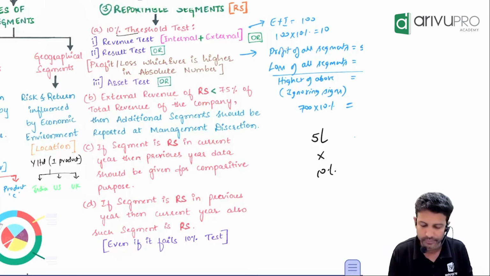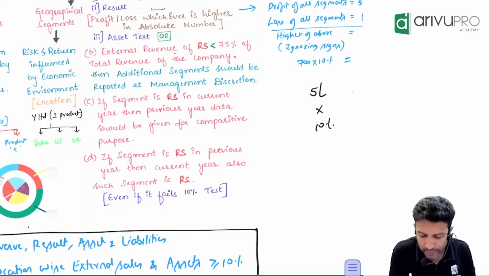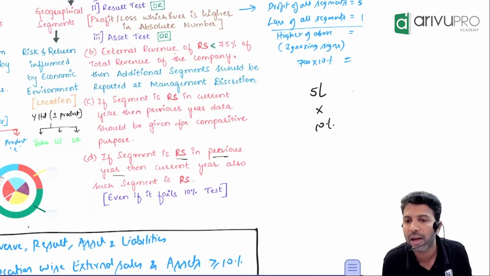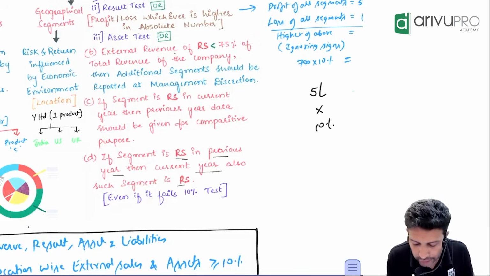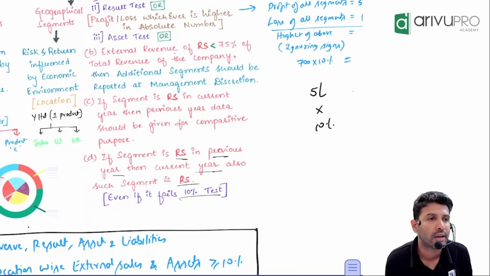That is one. Next point is, if a segment is a reportable segment in the previous year, then current year also it is reportable, even if it fails the 10% test.